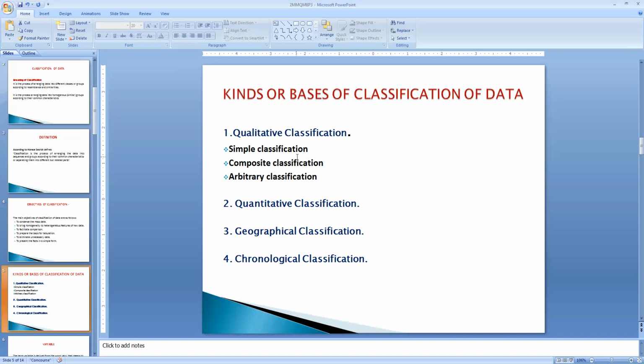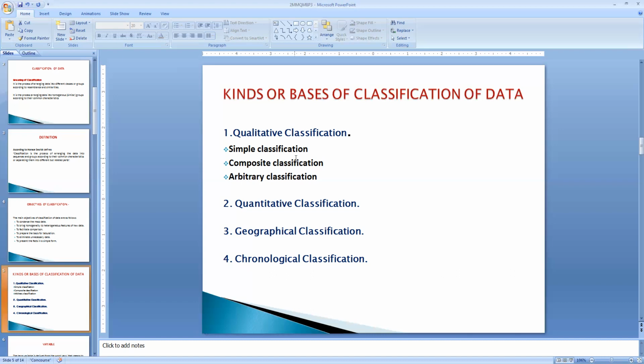And the third one is called arbitrary classification. What does arbitrary classification mean? It is the simultaneous classification of units on the basis of two or more attributes which are not clearly defined. For example, the tall person and the short person. They vary from one investigator to another, in how these people are going to be classified.